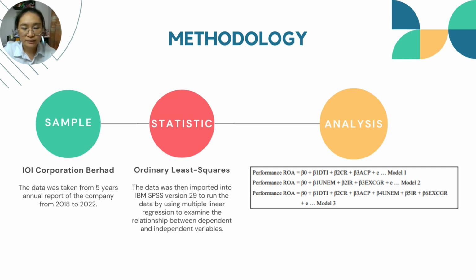In data analysis, 3 models were used, which are Model 1, Model 2, and Model 3. Model 1 is to find the relationship between ROA and the internal factors. Model 2 is to examine the relationship between ROA and external factors. Model 3 is to examine the relationship between ROA and the internal factors and also the external factors.